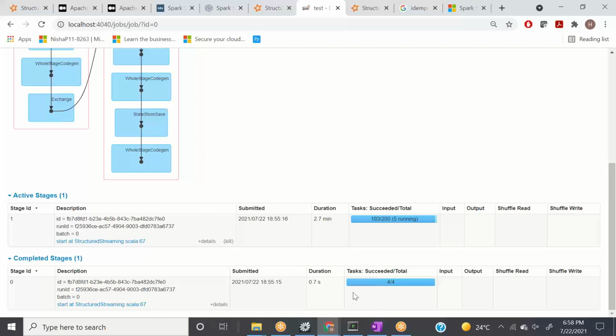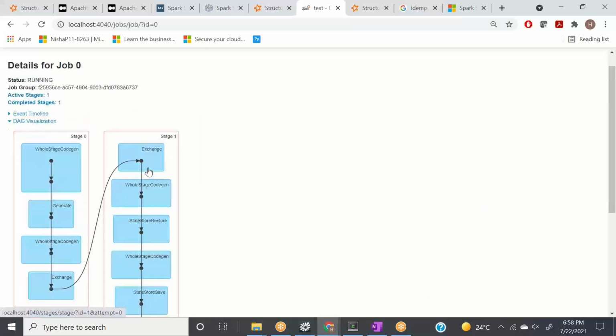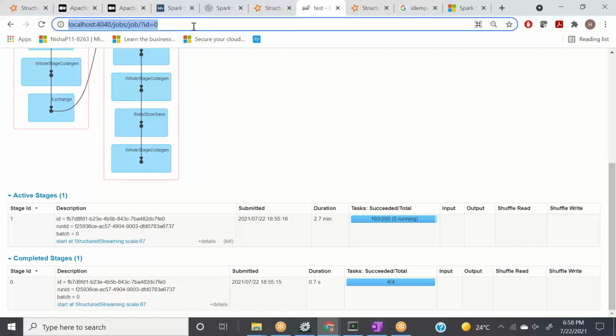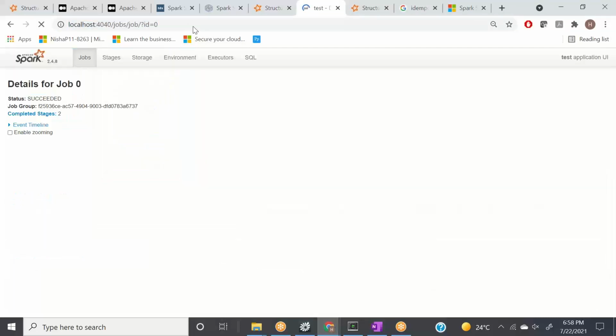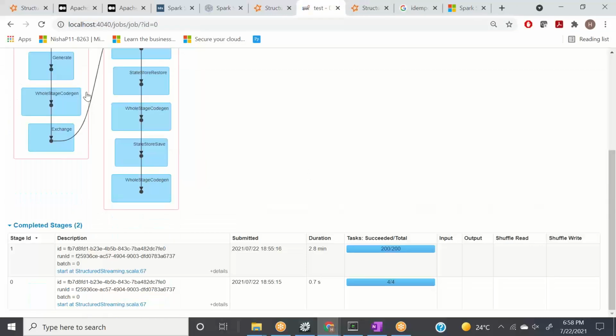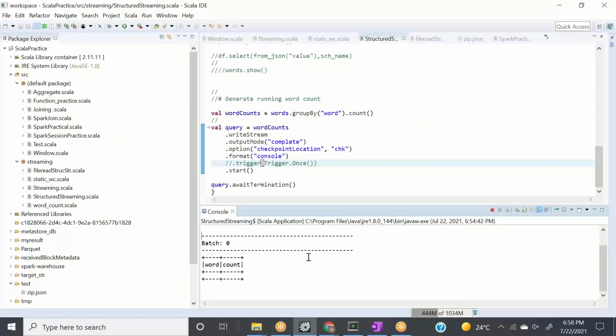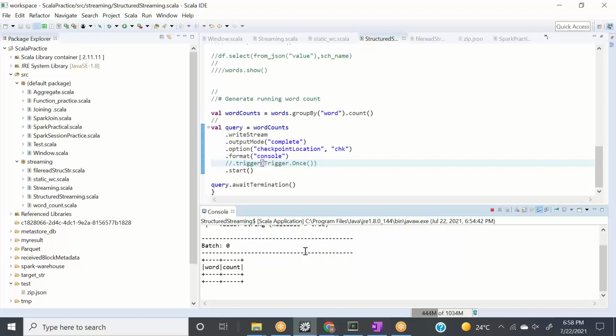So this is your first stage, and this is your active stage. So we only gave 4 partitions to it. When it got shuffled, it created 200 more partitions, right? And that's where our job is taking so long. So it should be completed. So it is completed now, and our result should be here on our console.